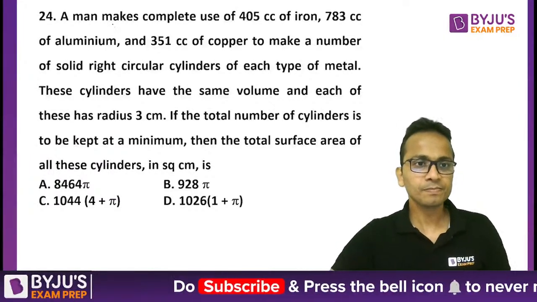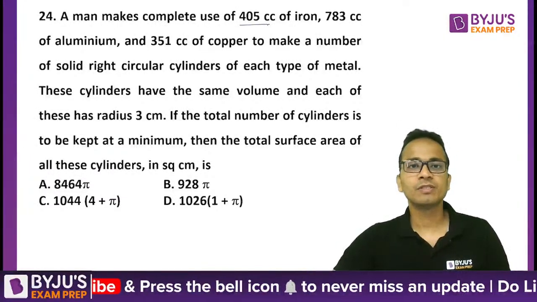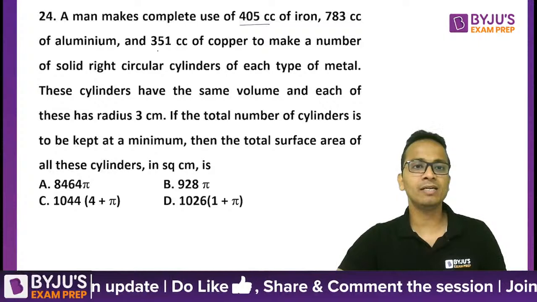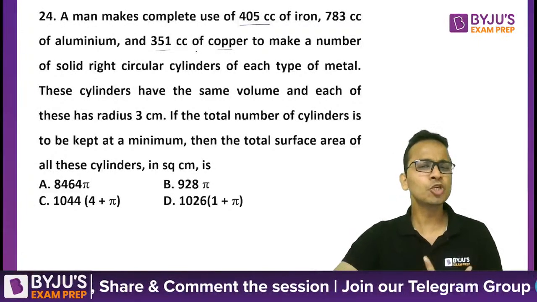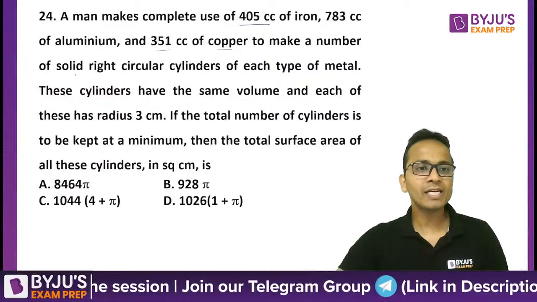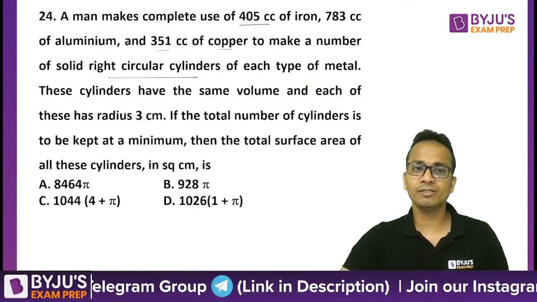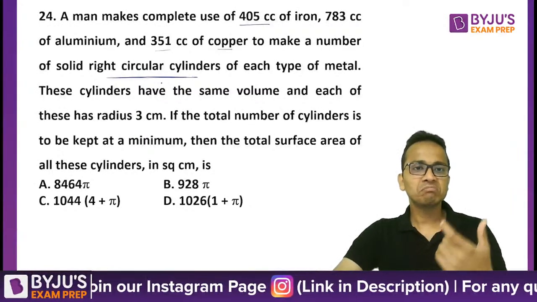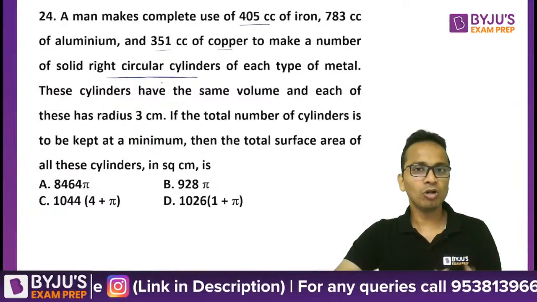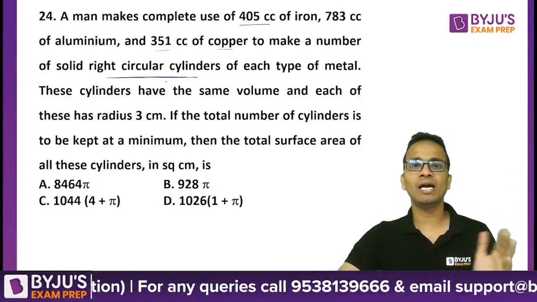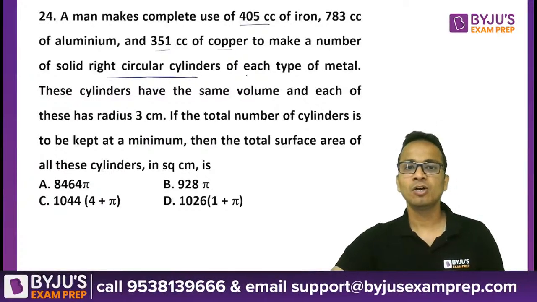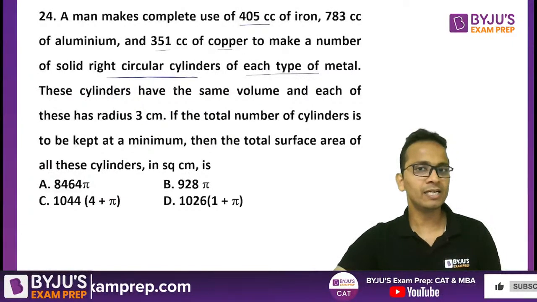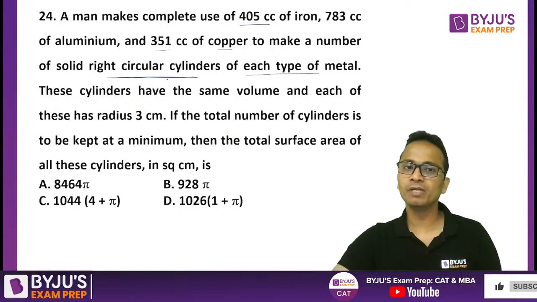Let's start this. A man makes complete use of 405 cc iron, 783 aluminium and 351 copper. Cc is cubic centimeters. To make right circular cylinders, solid right circular cylinders. So you are given some metallic balls, iron, aluminium and copper, and they are to be molded in right circular cylinders of each type of metal. So that means we have to keep these metals separate. Iron के अलग cylinders बनाने हैं, aluminium के अलग, and copper separately.